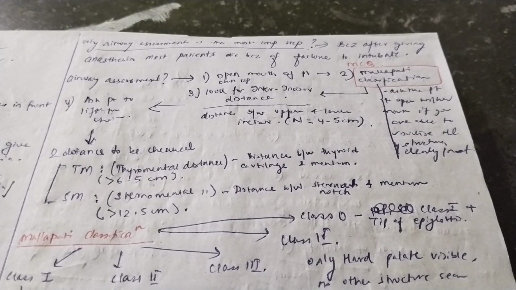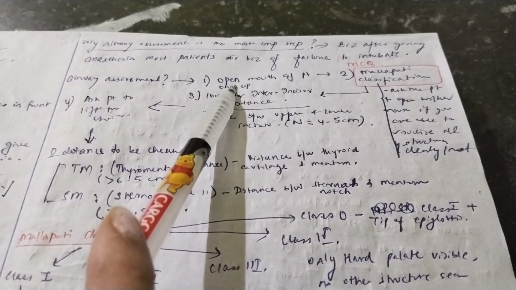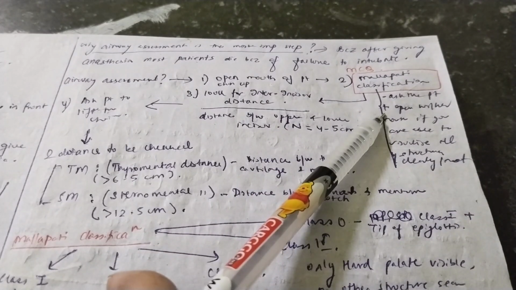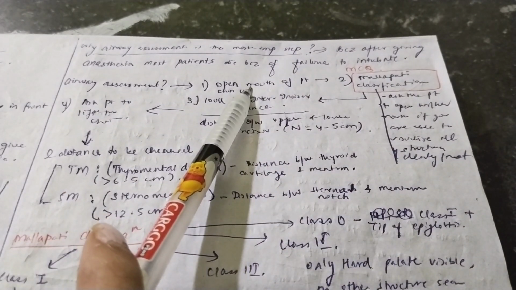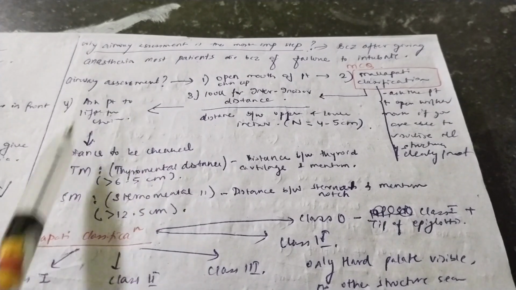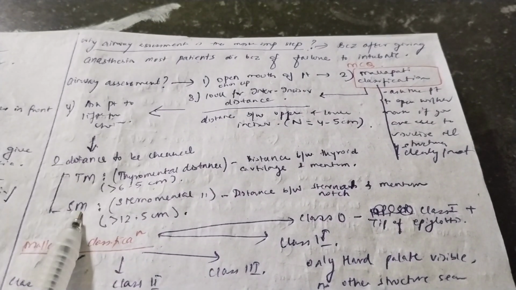So basically, if I tell you how to do the airway assessment, you will first ask the patient to lie supine, open the mouth of the patient, check for the Mallampati classification. After this is done, you will check the interincisor distance. Then you will ask the patient to lift the chin up. After the chin is lifted up, you will measure these 2 distances, thyromental and sternomental distance.